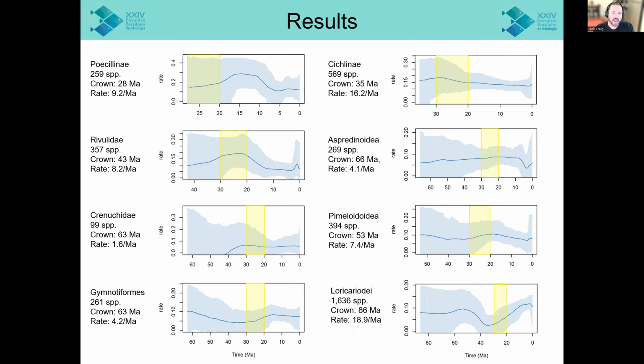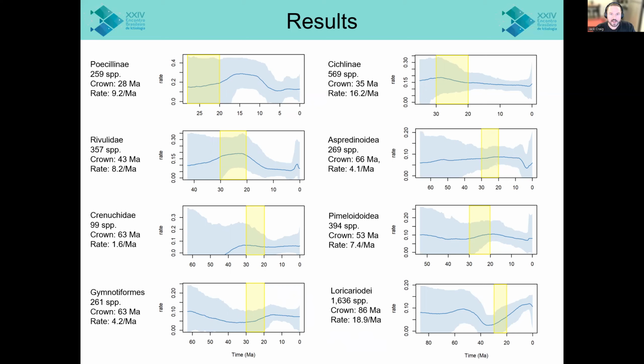And next, I want to take a look at that key period of time from about 20 to 30 million years ago, where we saw a lot of our clades originating on the whole tree. And the major takeaway here is that there's actually a lot of heterogeneity in the pattern of speciation present at this time. What these test results are showing us is that some clades like the Gymnotiformes or the Loricarioidea are speciating rapidly at this time, as you might expect.